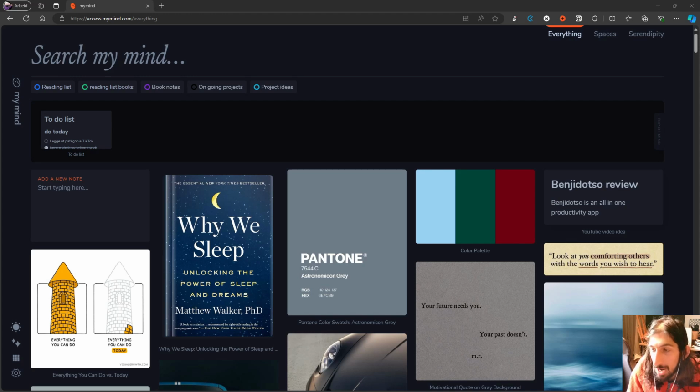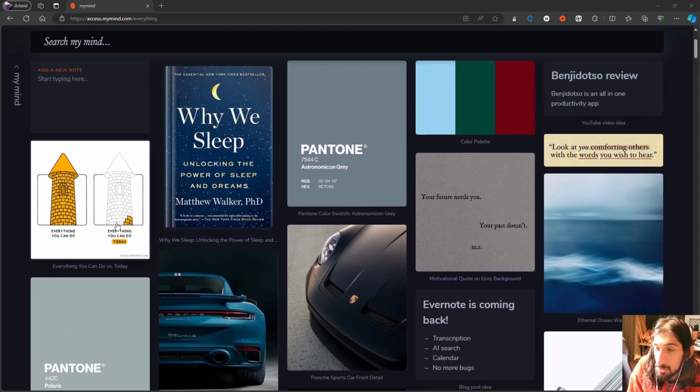We have 4 apps on the list today, because it is only 4 AI apps that I use on a regular basis, so almost daily. Some of them I only use during the work week. Others I actually use every single day. The first one is Mymind, which I actually use every single day.